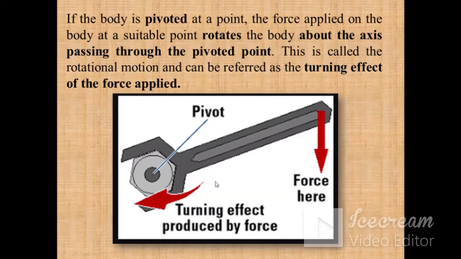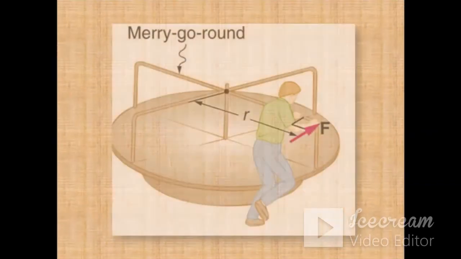So in order to produce the turning effect, what do we need? We need a force, and it should be perpendicular to the pivot, and we need a certain distance from the pivot to the point of application of the force. This is how we can produce the turning effect by the force.